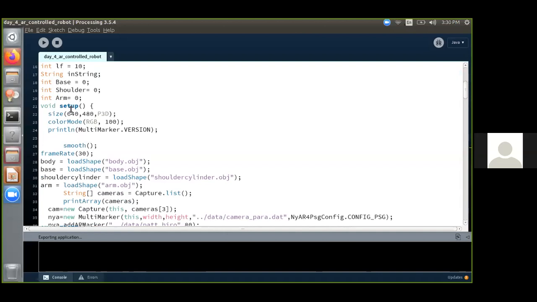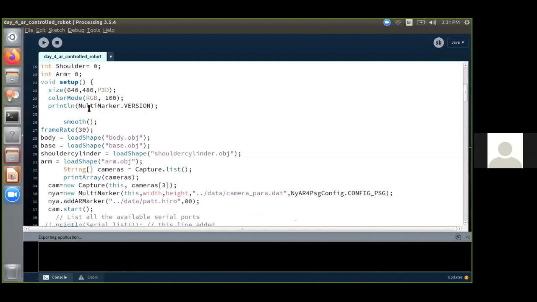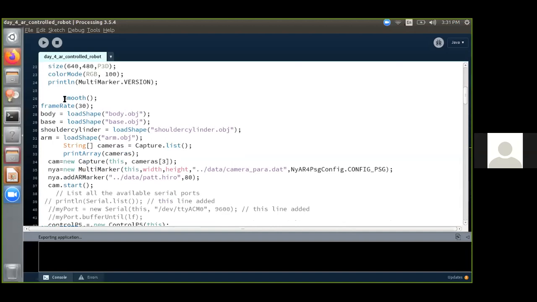So the size of the screen will be 640 by 480 by default, and it is set to be 3D in nature. The color mode is RGB, and it is set to be 100. So once the program starts, the multi-marker version will be printed. So for the entire program the video has to be smooth. So the smooth function has been included, and the frame rate has to be set to 30 FPS, 30 frames per second.